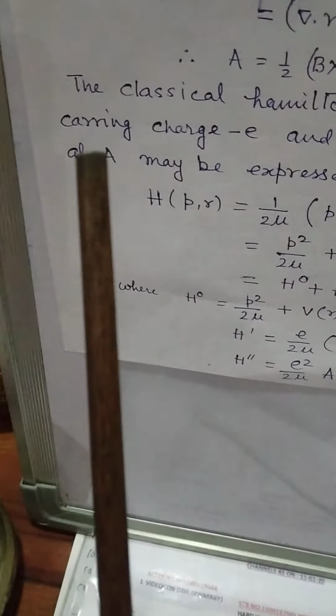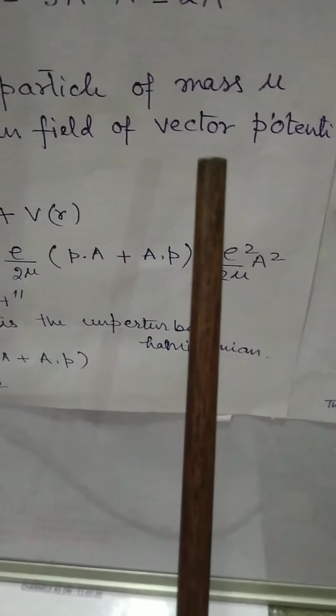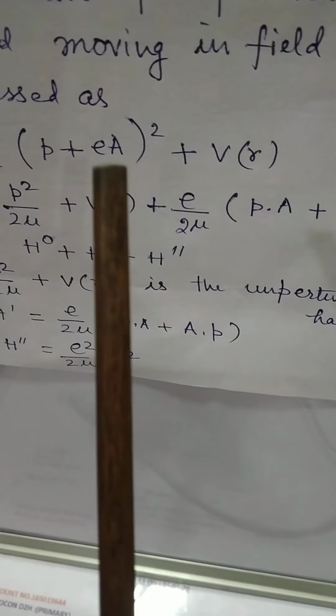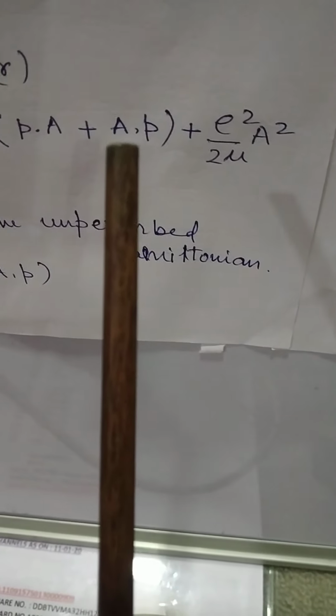The classical Hamiltonian of a particle of mass mu carrying a charge minus e and moving in a field of vector potential A may be expressed as H of P and R equal to 1 upon twice mu times P plus e multiplied by capital A, whole square, of this term plus V of R. This can be further written as P square upon twice mu plus V function of R plus e upon twice mu times P dot A plus A dot P plus e square capital A square divided by twice mu, which can be equated as H0 plus H dash plus H double dash, where H0 equal to P square upon twice mu plus V function of R is the unperturbed Hamiltonian.